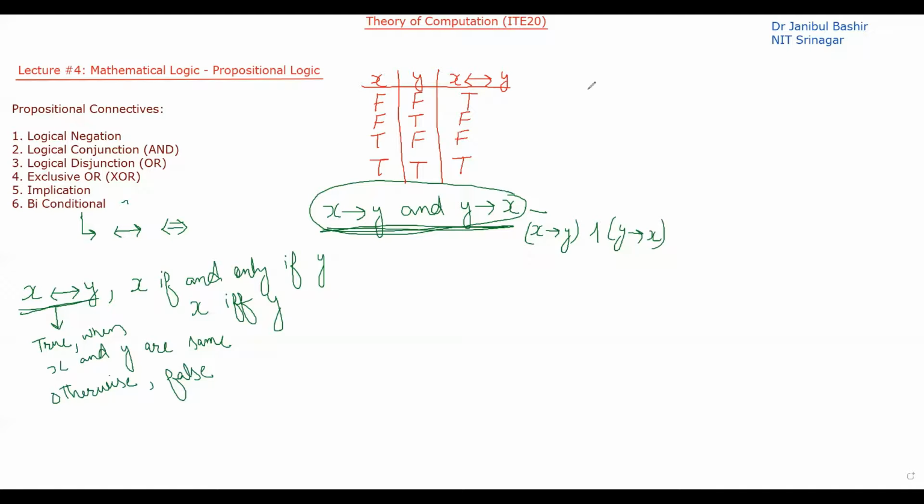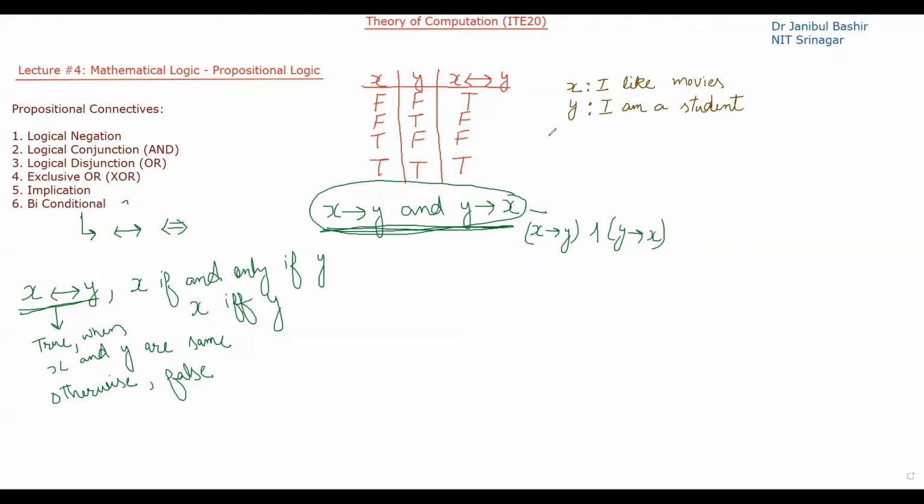Fine. And in terms of English words, it is written like that. For example, if X is "I like movies" and Y is "I am a student".